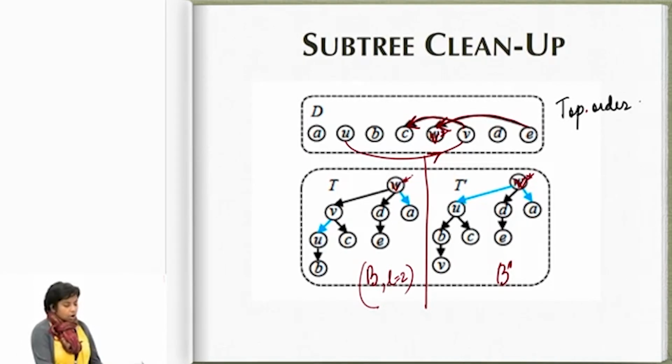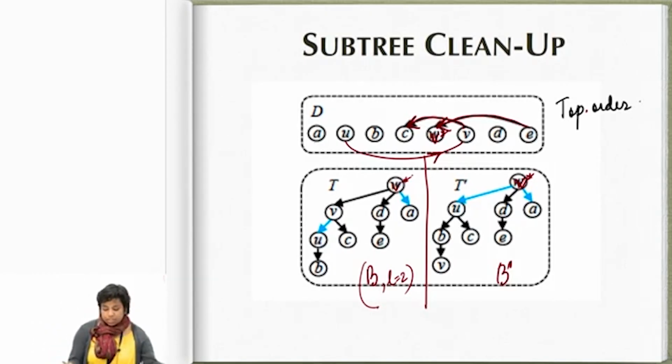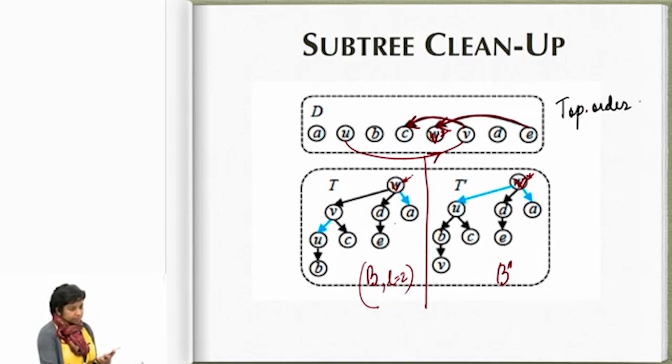So when is this operation used? It is used when V star has a child on whom the subtree contains a blue arc. In other words, when all the blue arcs, meaning the reversed arcs, are not incident on V star, only then do I perform this subtree cleanup operation, okay. Do you understand what I am saying?